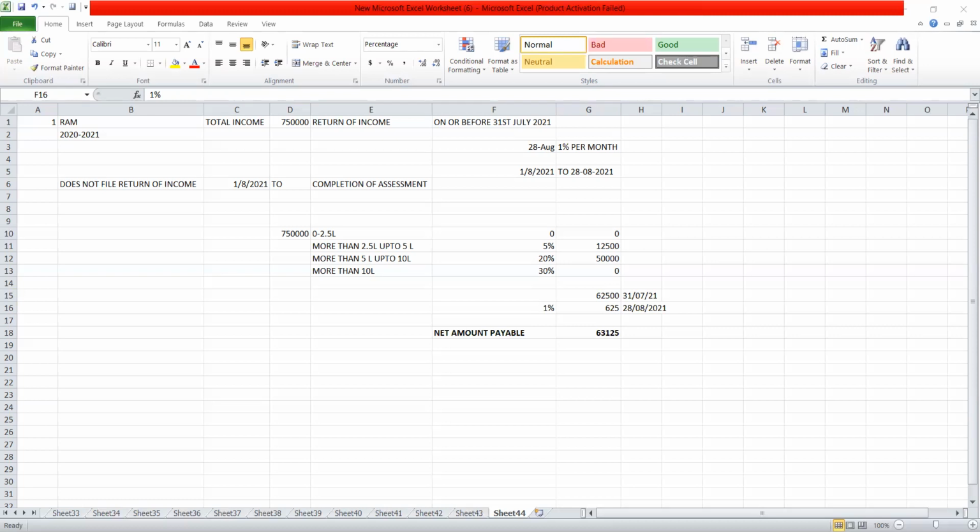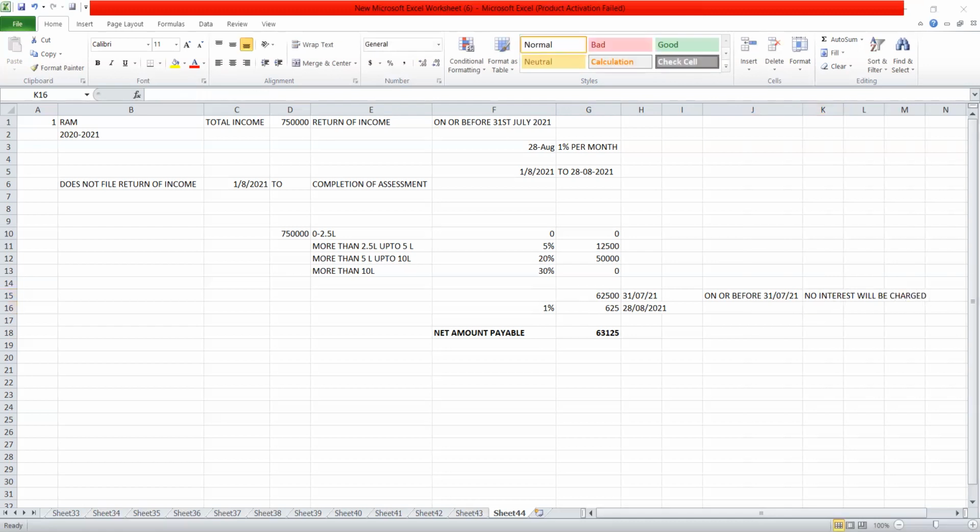But if the assessee makes the payment of tax on or before the due date of filing of his return, then no interest will be charged. It means if Mr. Ram has made the payment of such tax, 62,500 rupees, on or before 31st July 2021, then no interest will be charged.